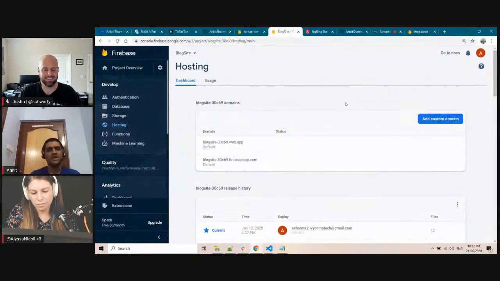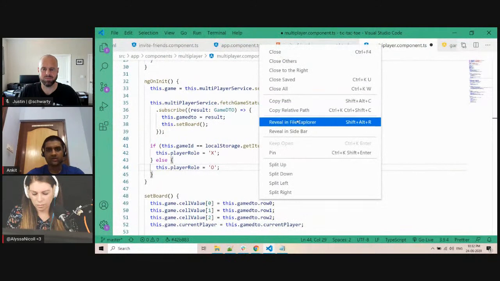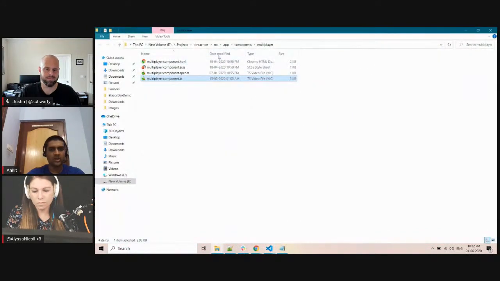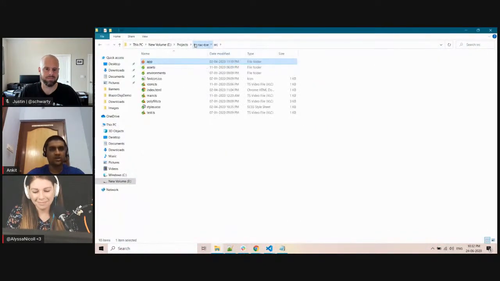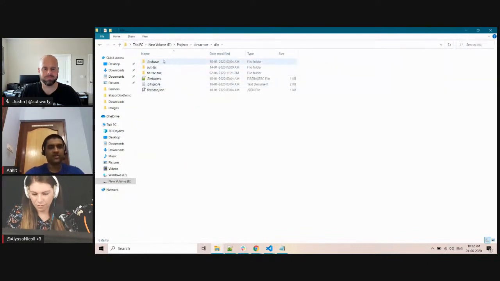Adding one more thing, the deployment steps are mentioned in my book, which I have already shared with you. You can download it from there and read the deployment steps. What you have to do is run ng build prod as usual. Once you run ng build prod, it will create a dist folder, and in the dist folder you can see the Firebase configuration is already done.